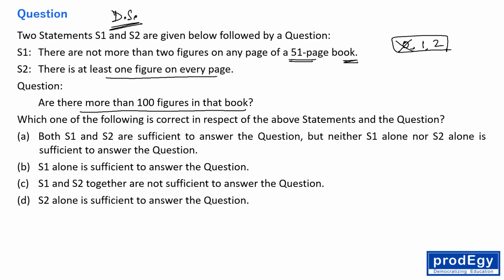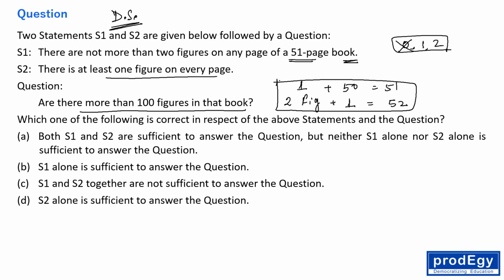Okay, fine. Suppose that only one page has 2 figures, right? Only one page, and the rest 50 pages have 1 figure, right? So total figures, how many? Total figures are 52, right? Because there are 51 pages. So 51 pages and 52 figures, right? So this is case number 1, right? Or case number 2,